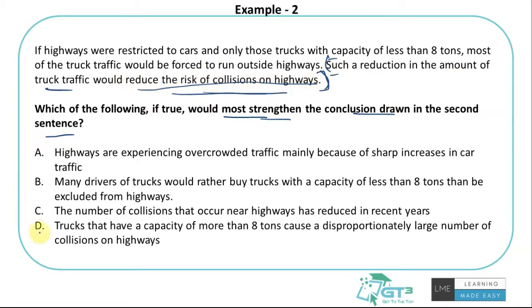So which of these 4 points, if true, would actually agree with this and make it stronger? Highways are experiencing overcrowded traffic mainly because of a sharp increase in car traffic. Yeah, so if there is more car traffic, right?